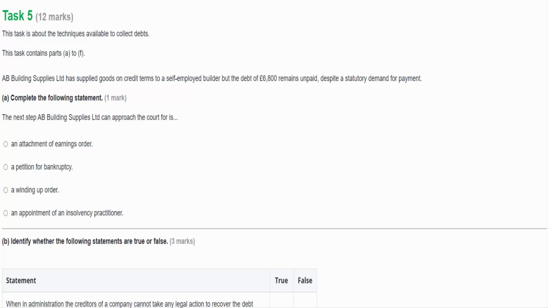So what about the next one then, a petition for bankruptcy? In this case, we're going to ask the court to have this person declared bankrupt. If that person who owes us money pays any money to any other suppliers, or sells any of their property, then those transactions are void. So they're basically not allowed to pay anybody else.